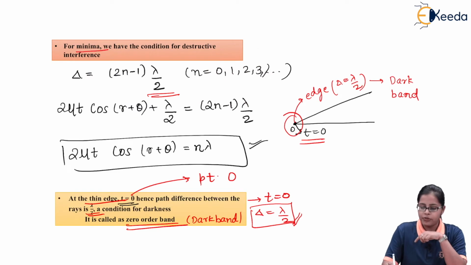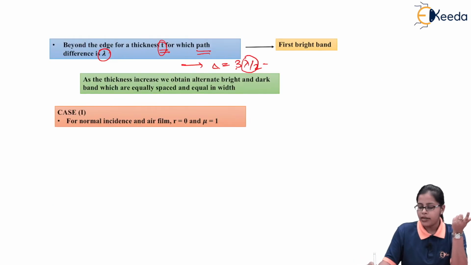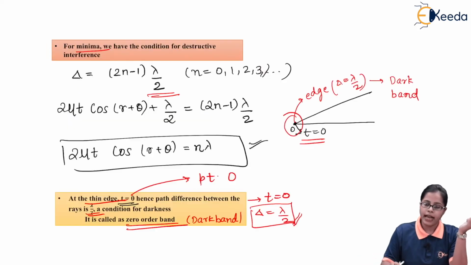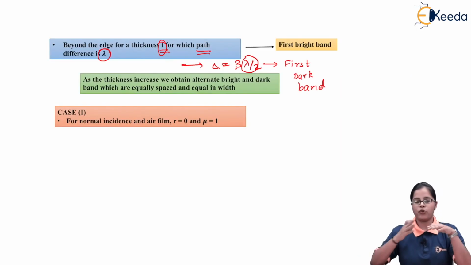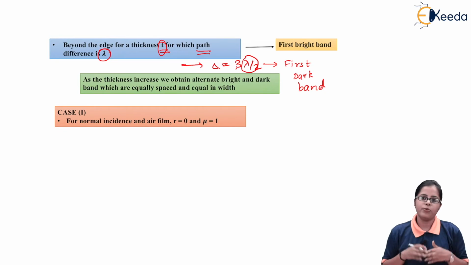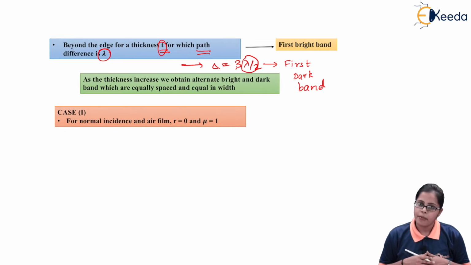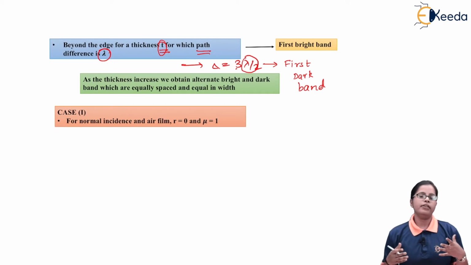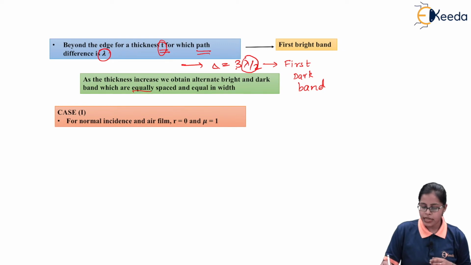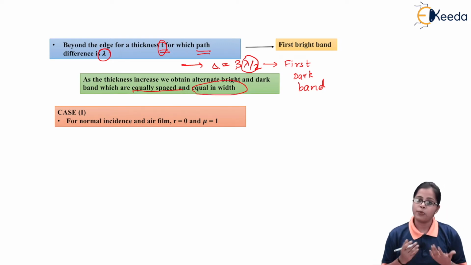An odd multiple of lambda by 2 is nothing but the condition for minima, that is dark band. So at path difference 3 lambda by 2, we are going to get the first dark band. As we already got the zero order dark band at the edge, and as we proceed further in the film, that is, as the thickness goes on increasing, we are going to get alternate bright and dark bands. So using this wedge shape film, we get alternate bright and dark bands which are equally spaced and of equal width.